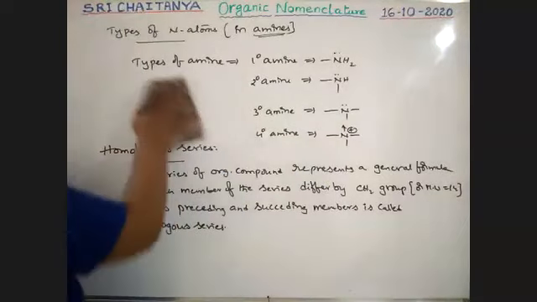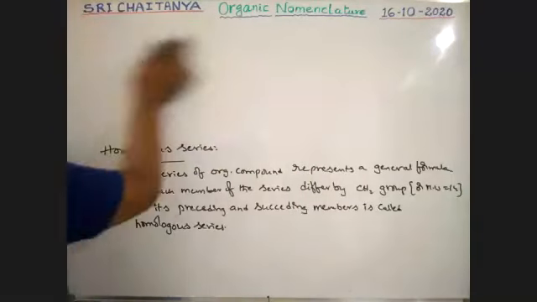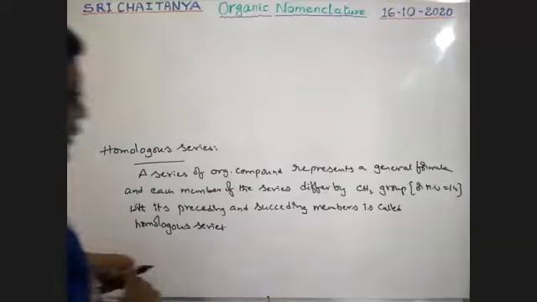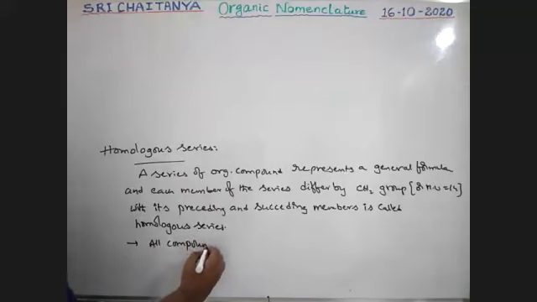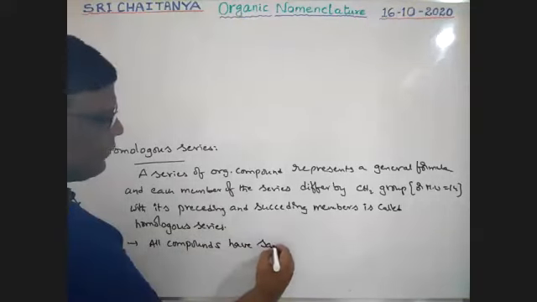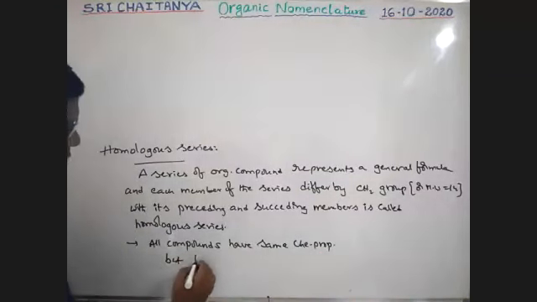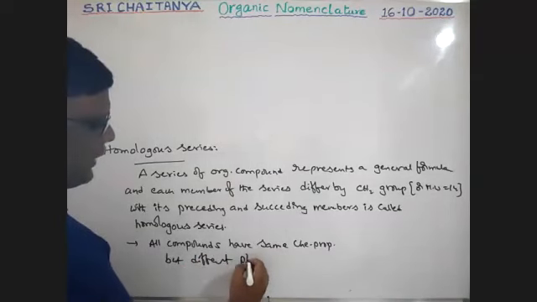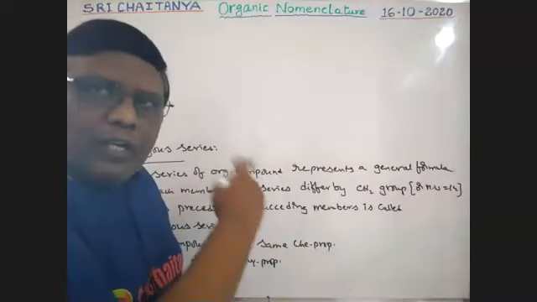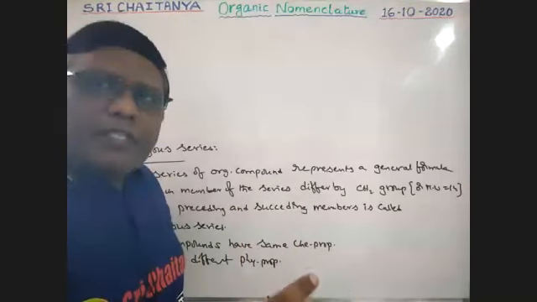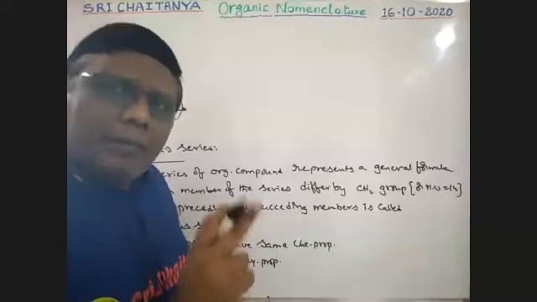See here the example. Let us take alkanes. All compounds in a series have the same chemical properties but different physical properties. Chemically, the reactions are all identical, whatever compound in the series it may be. But physical properties, such as melting point and boiling point, may be different, while chemically they are identical.